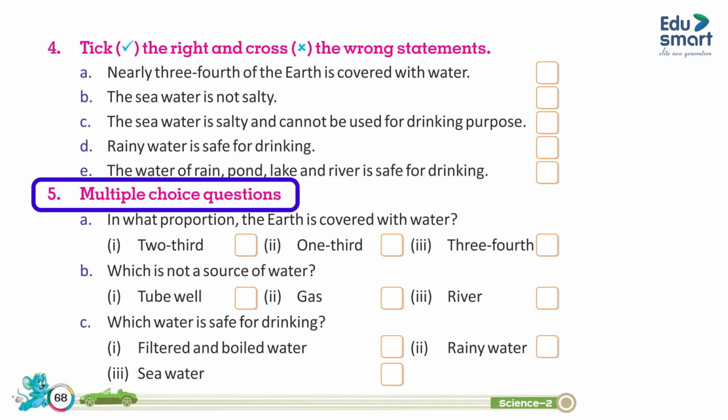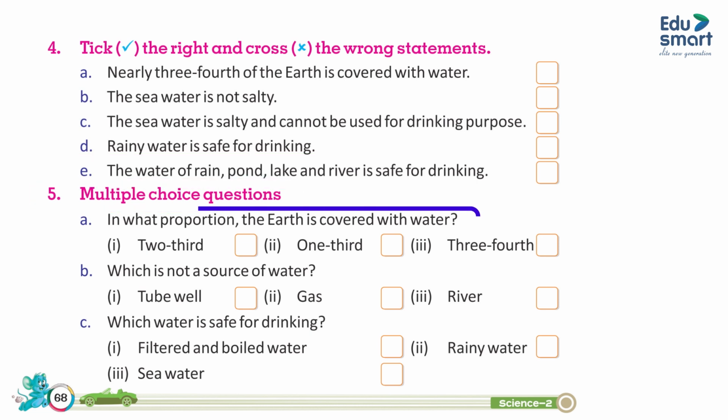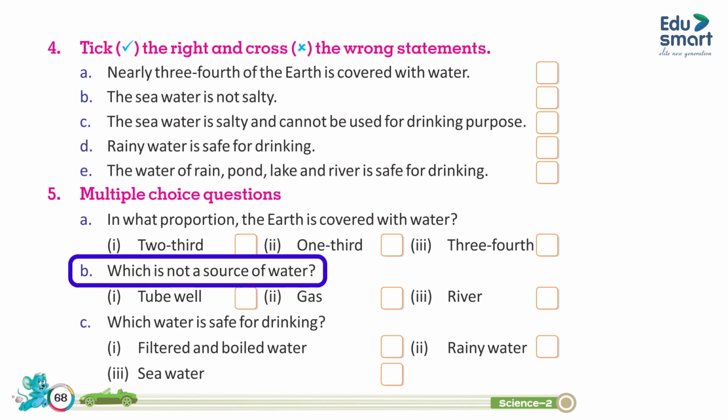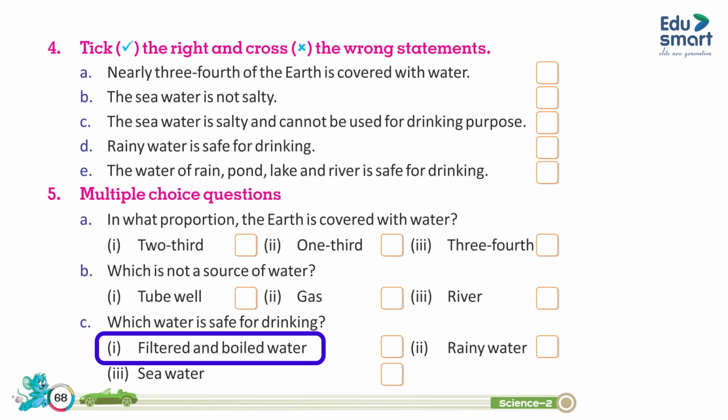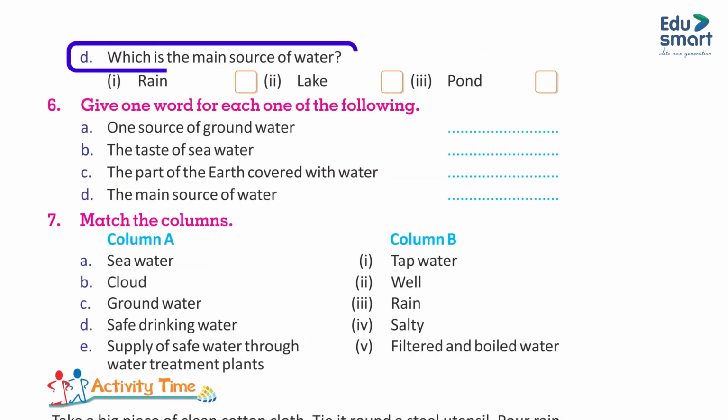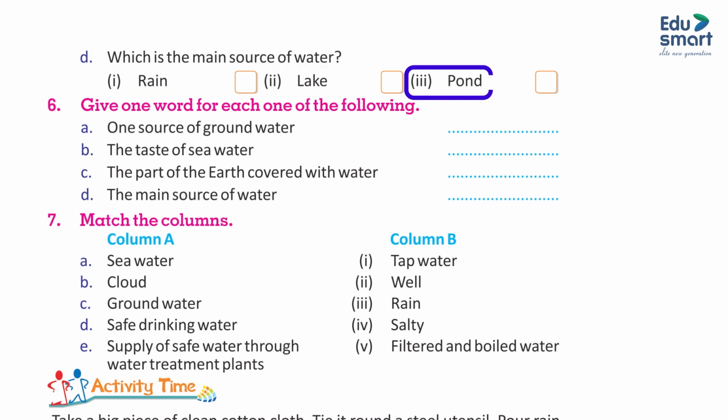5. Multiple choice questions. A. In what proportion is the earth covered with water? 1. 2/3, 2. 1/3, 3. 3/4. B. Which is not a source of water? 1. Tube well, 2. Gas, 3. River. C. Which water is safe for drinking? 1. Filtered and boiled water, 2. Rainwater, 3. Seawater. D. Which is the main source of water? 1. Rain, 2. Lake, 3. Pond.